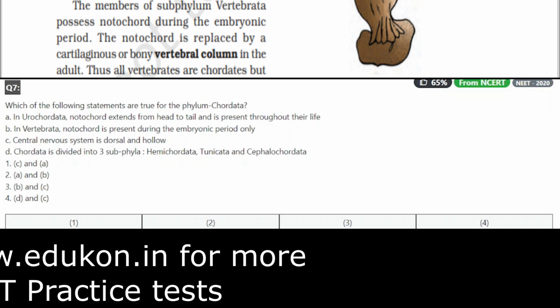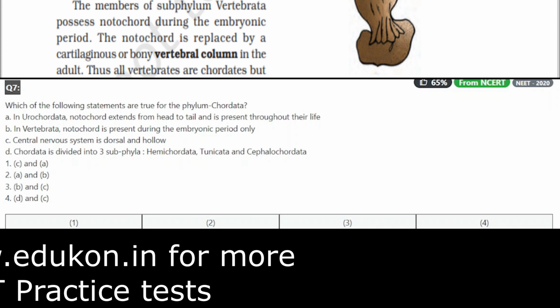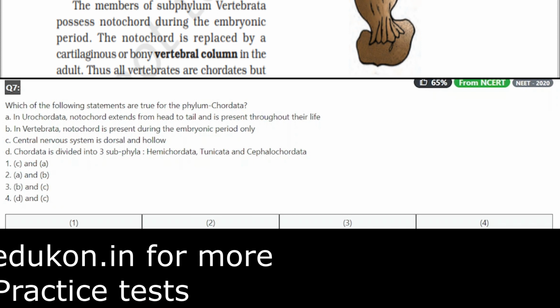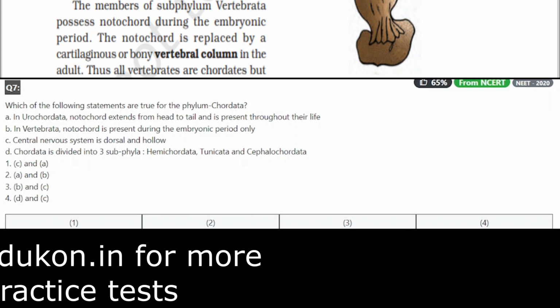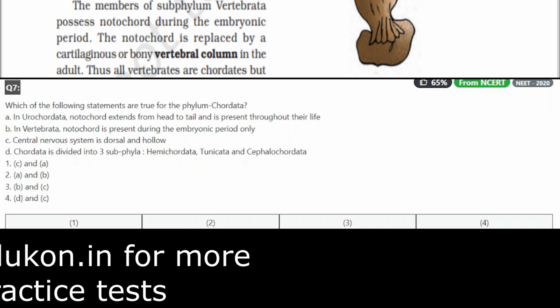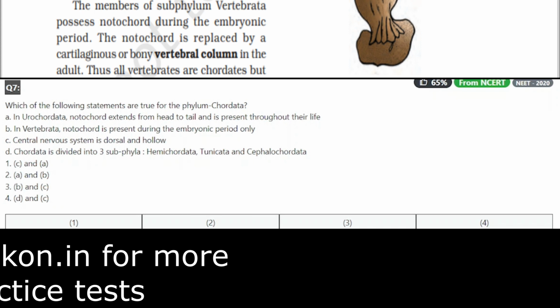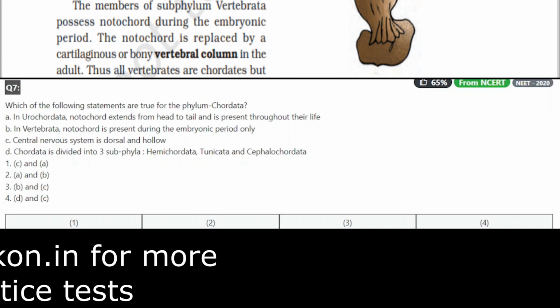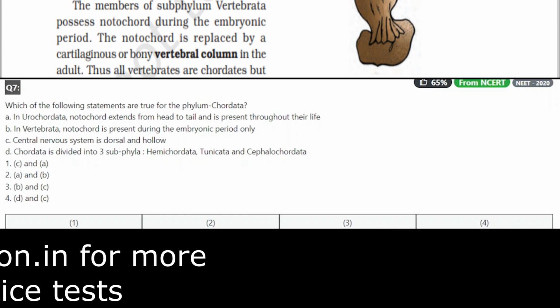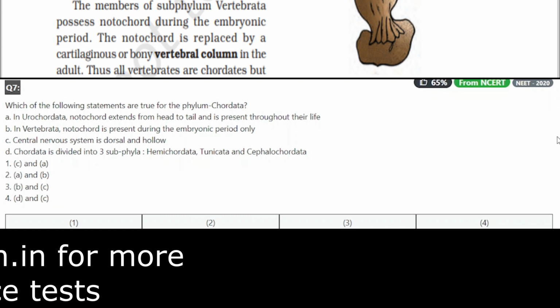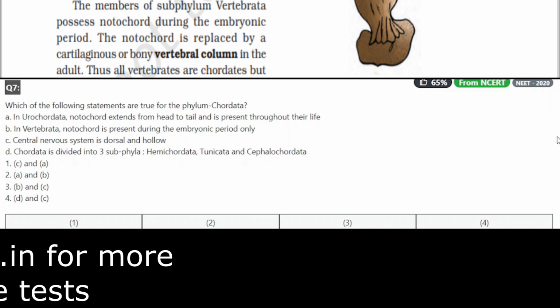Coming to the options, we have four options, A, B, C, D. In Urochordata, notochord extends from head to tail and is present throughout their life. Yes, this is a wrong statement here. It is present only during early stages. In Vertebrata, notochord is present during the embryonic period only, then it is replaced.